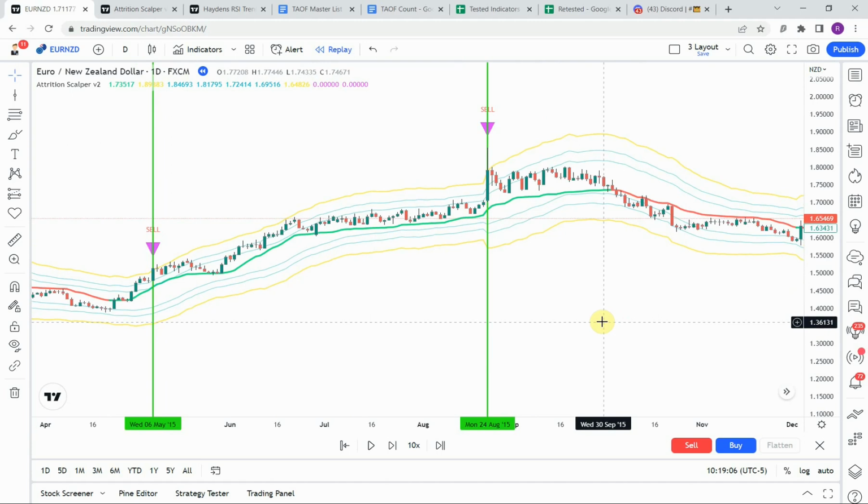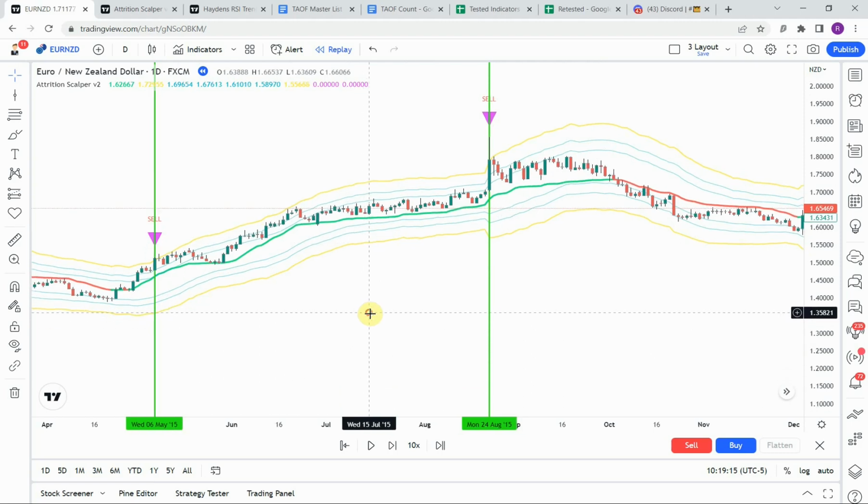Now, of course, we'll put it through the advanced testing when it gets around to that point to see what it's able to achieve over a longer span of trades. But for now, it is going to go on the yes list, and we will move on to the next indicator from here.